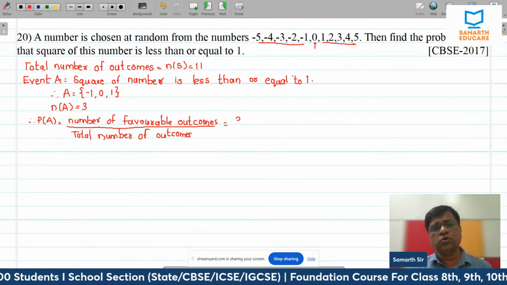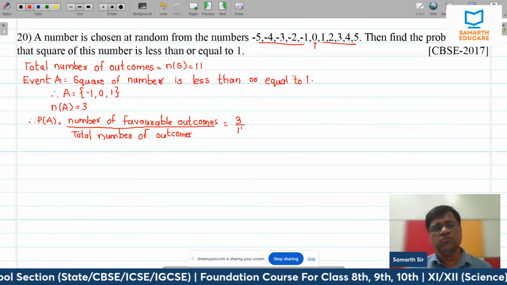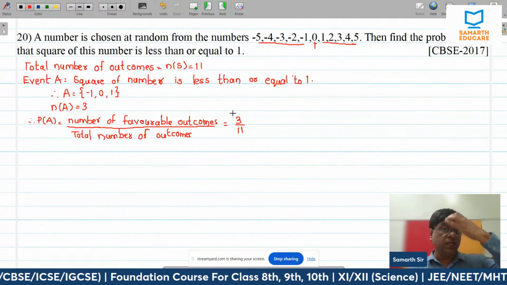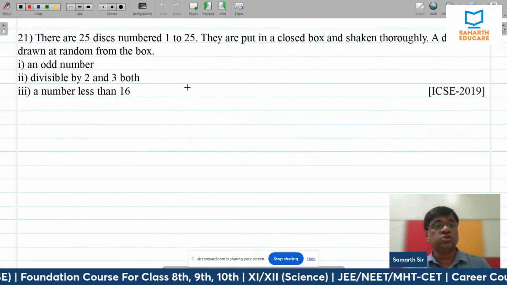And that is equal to 3 upon 11. All right. Let's come to the next question.